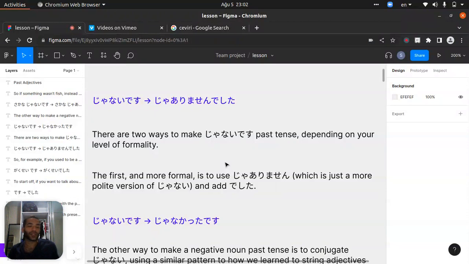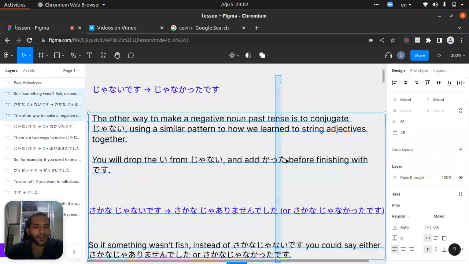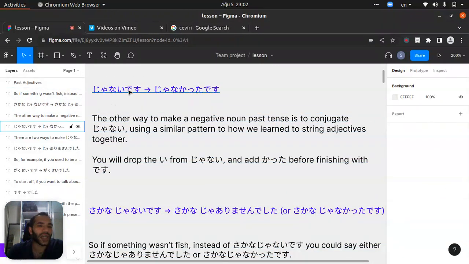So if you are in a very formal place, let's use ja arimasen deshita. If you're next to your friend, let's use janai deshita. Ja arimasen deshita will be in a formal place. Janai deshita will be in a normal place with friends, right? Let's check what it is saying. Janai desu is the same, I told you. Then janakatta desu.